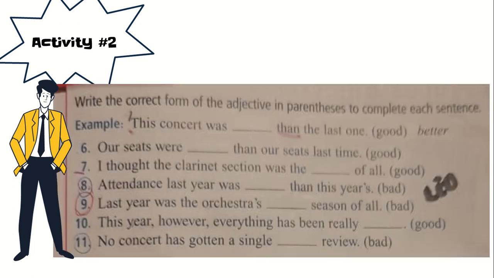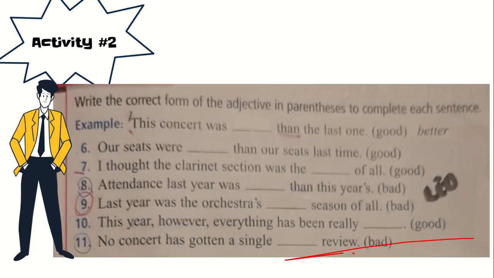Okay, let's continue with activity number 2. You will write the correct form of the adjective in parentheses to complete the sentence. We have an example here. This concert was blank than the last one. And right here we have the word than, that is a clue. That means comparing two, this with the last one. You will use the form of good, and it's better.